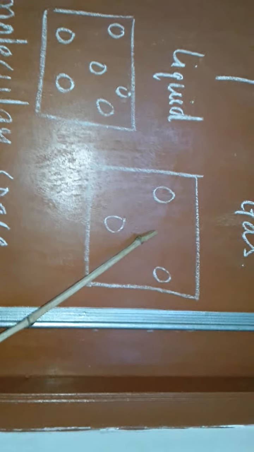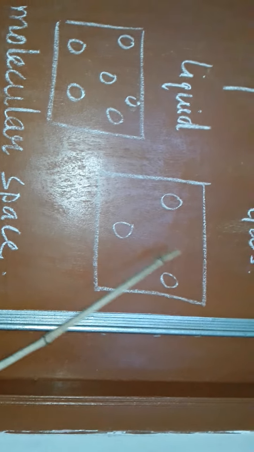Same goes for gas. Similarly, we see for gases. Gases do not have definite shape and also they do not have definite volume. Again, we will summarize. Solids have definite shape, definite volume. Liquids have definite volume but not definite shape. Gases do not have definite volume or definite shape.